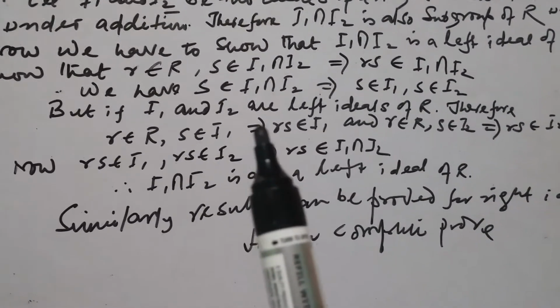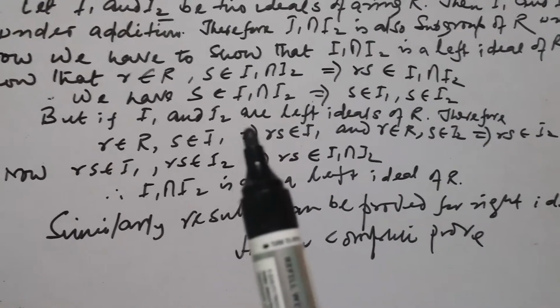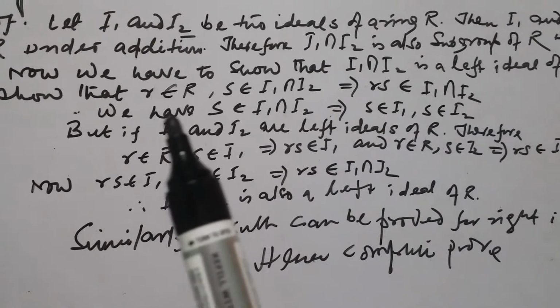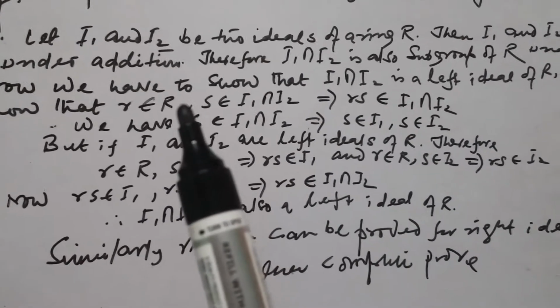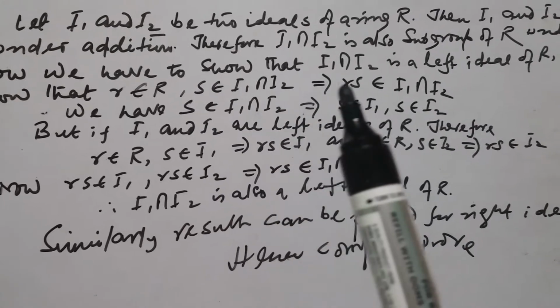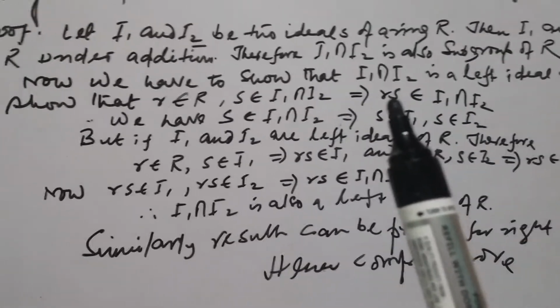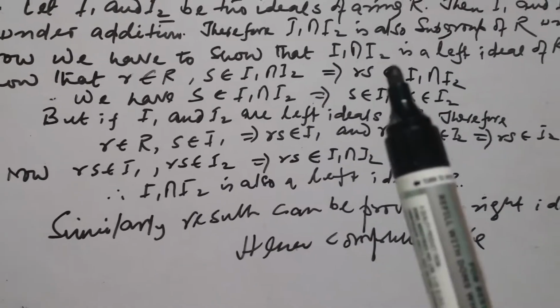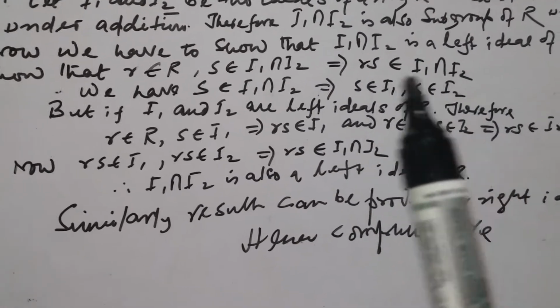So r belongs to capital R, s belongs to I1 intersection I2, and we have to show that rs belongs to this.